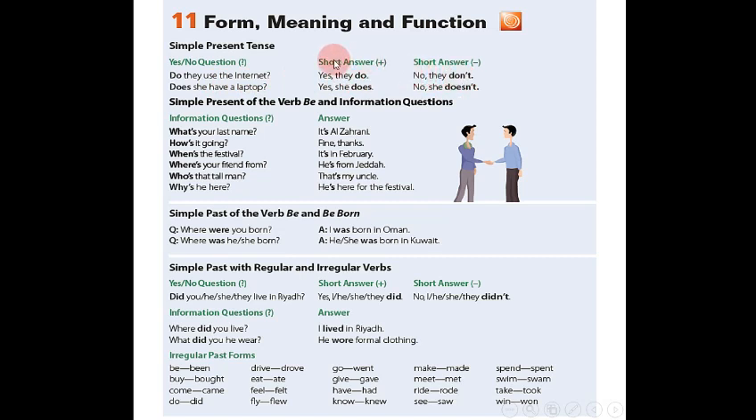That's the short answer. Does she have a laptop? Yes, she does, or no, she doesn't. Simple present of the verb be and information questions. Information questions, the answer. What is your last name? It is Al Zahrani. How is it going? Fine, thanks. When is the festival?